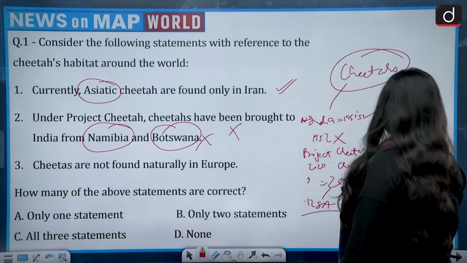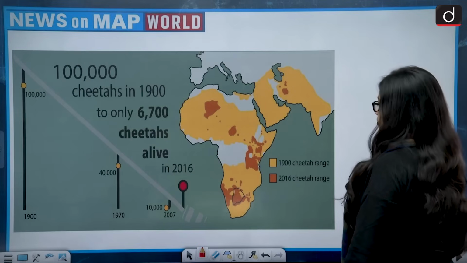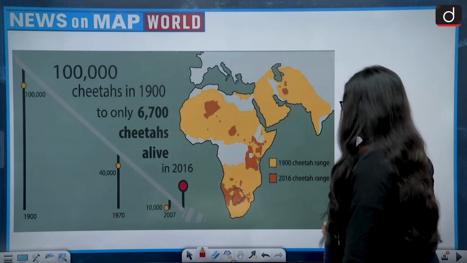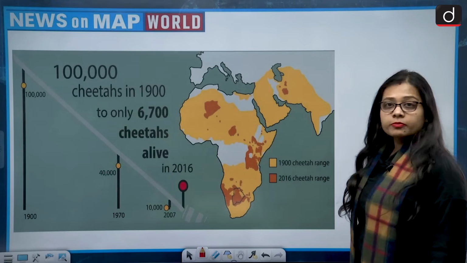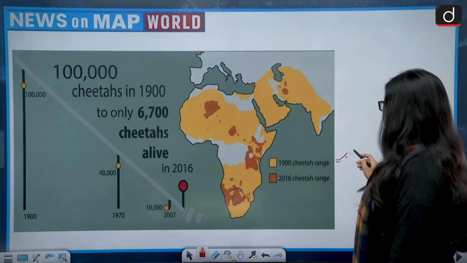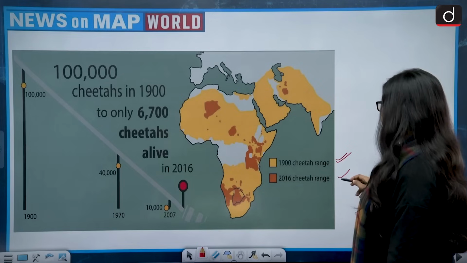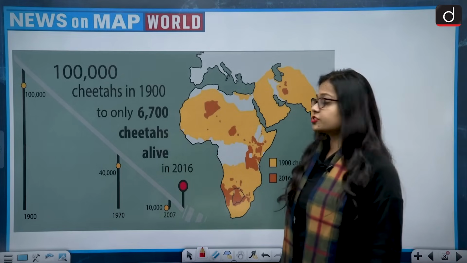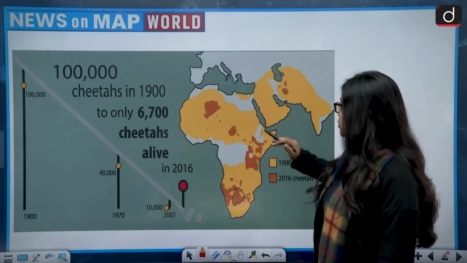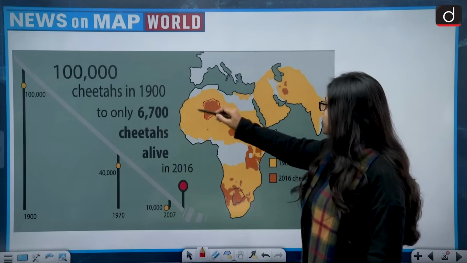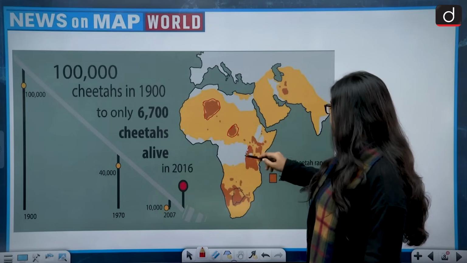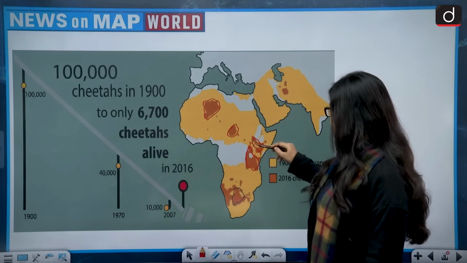Now let's see. Okay, look at this map. The yellow color which you are able to see is the cheetah range during the 1990s, while the orange color is the 2016 cheetah range. There are a few regions in Africa where you will be able to see the cheetahs.